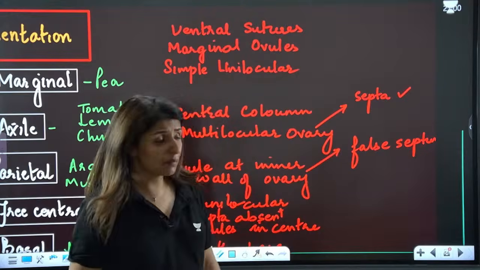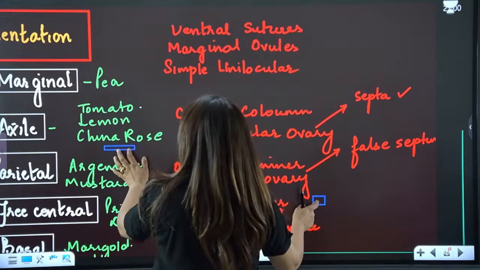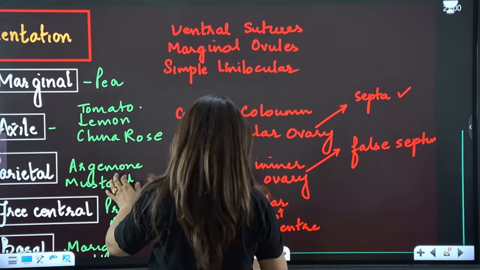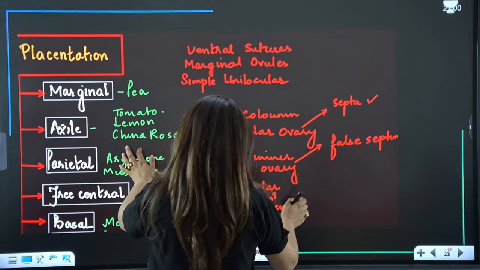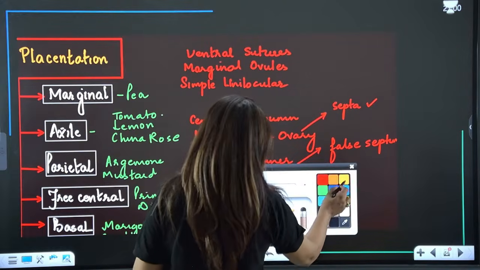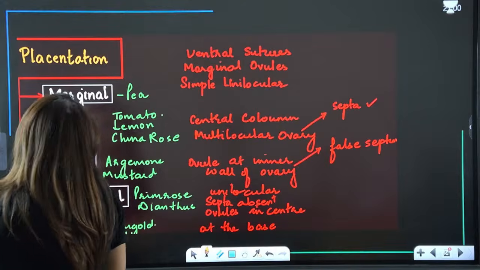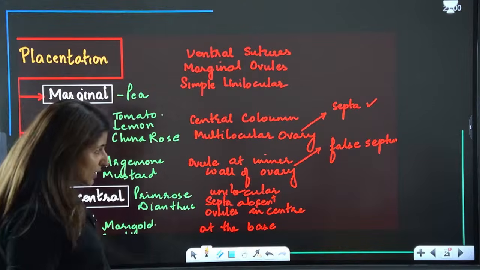Now another very important topic, and that is placentation. Guys, what is placentation? Let's understand. Placentation is the arrangement of placenta. What is placenta?